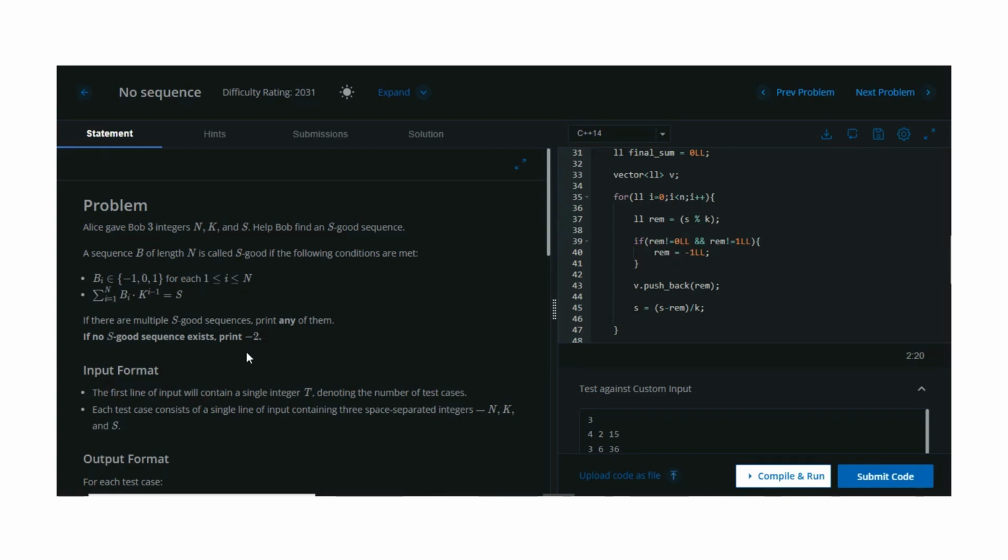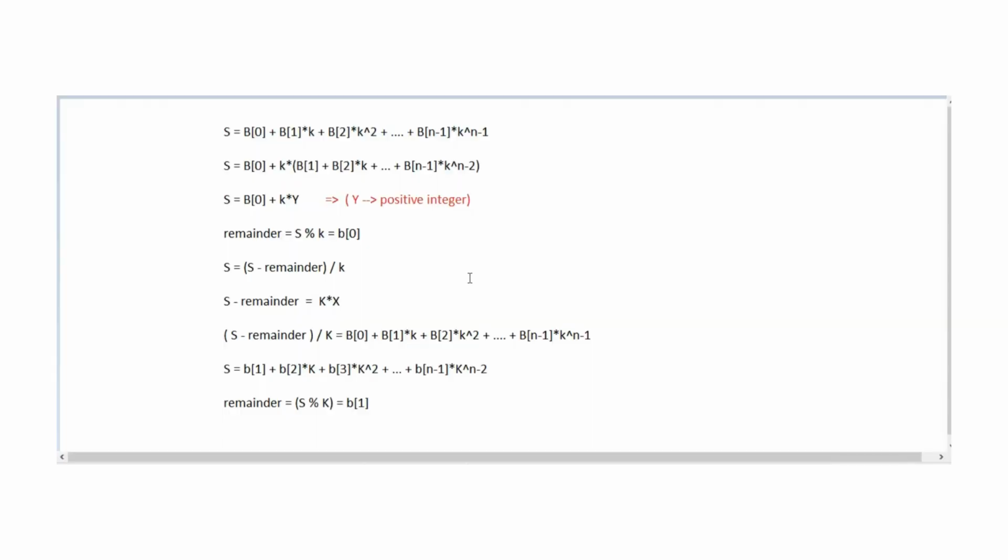So let's discuss the mathematical proof. As we have discussed, the sequence is called good when it follows two conditions: it contains the values 0, 1 and -1, and the summation of b_i times k to the power i minus 1 is equal to the original s.